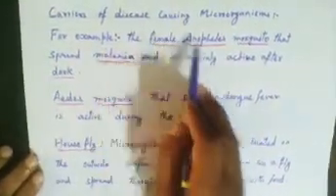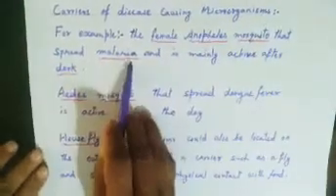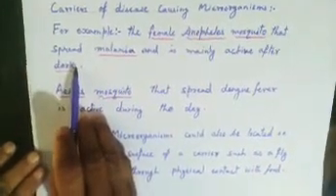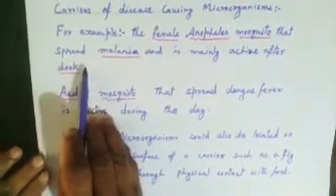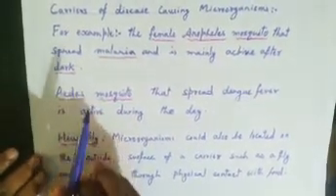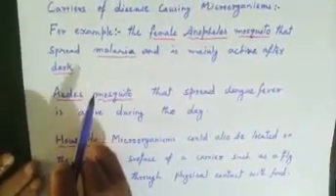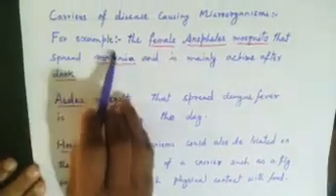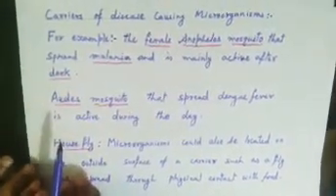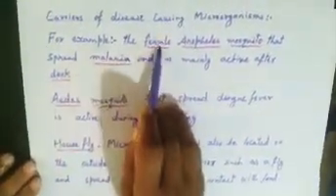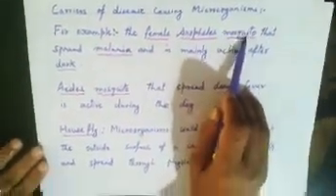Now in carriers you can see carriers of disease-causing microorganisms. For example, we can take the female Anopheles mosquito that spreads malaria and is mainly active after dark. So they are the carriers. How do they spread? Mosquitoes transfer disease-causing microorganisms through the saliva which comes in contact with their host when they are sucking blood. In this way they spread malaria. Not all mosquitoes spread malaria. It is spread only by the female Anopheles mosquito.